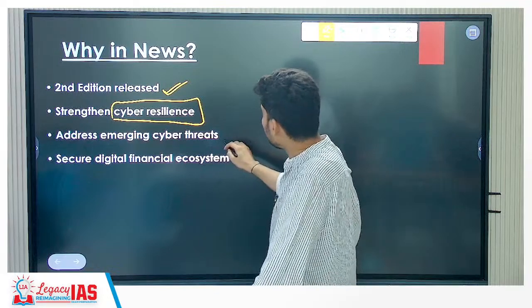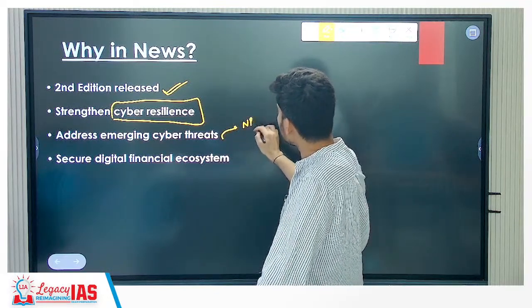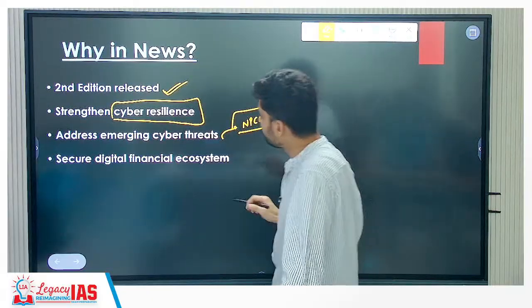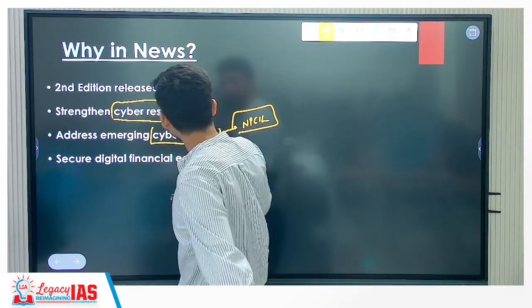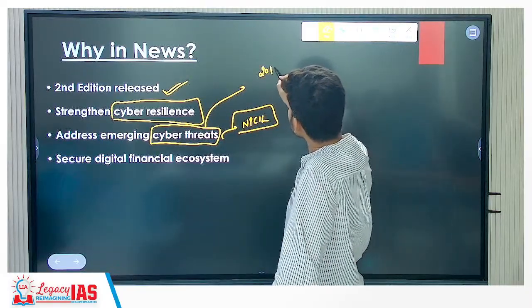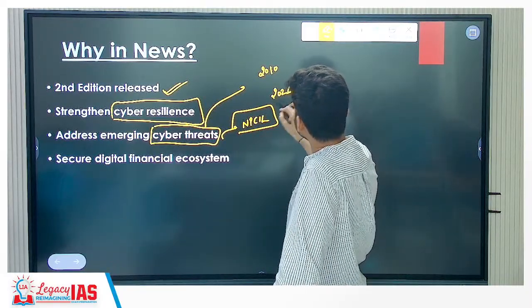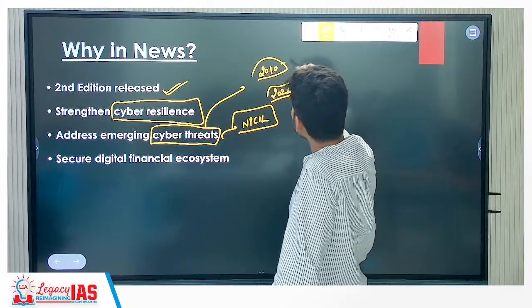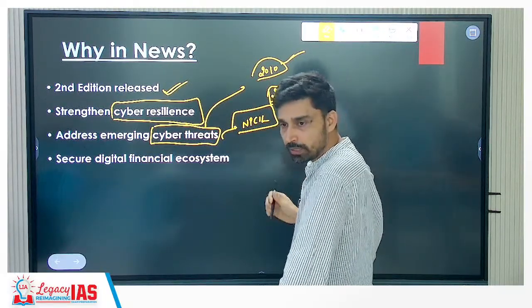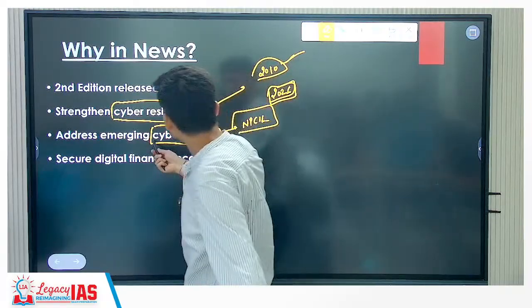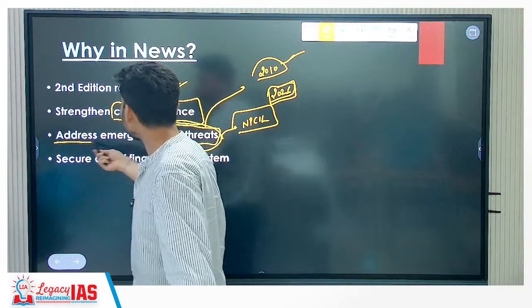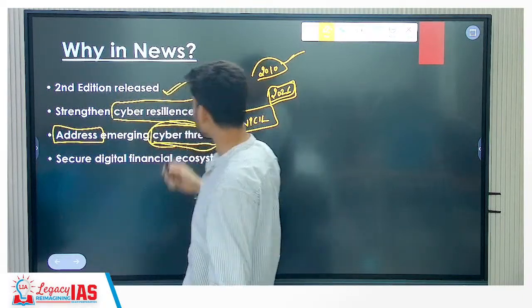Addressing emerging cyber threats, like recently we just saw that the Nuclear Power Corporation of India Limited was targeted. So now cyber threats, their scope and extent have changed. If you compare the year 2010 and 2026, the nature of cyber threat we faced in 2010 was very different, of very low intensity compared to what we face in 2026. Because cyber threat is continuously evolving, we also have to address that. We have to build our capabilities to tackle these kinds of threats.